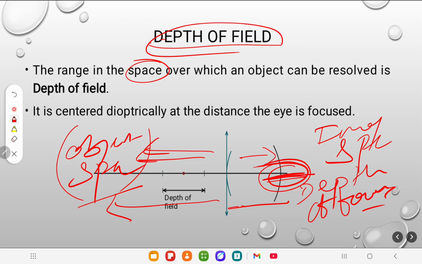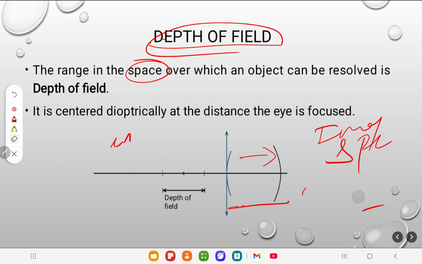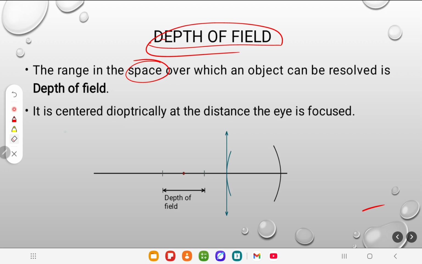So let's take this example. In this picture, let's consider we are focusing here. If we move the object from here up to here, and from here up to here, in all this area we can see the object clearly without the use of accommodation.